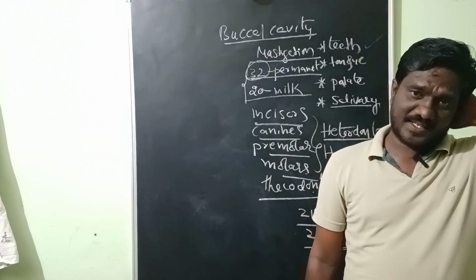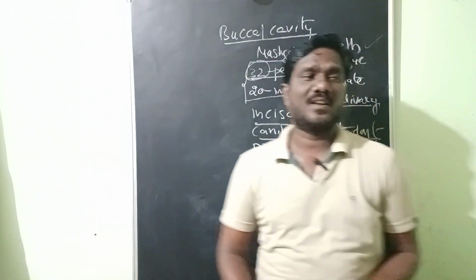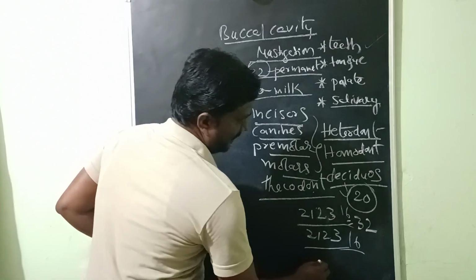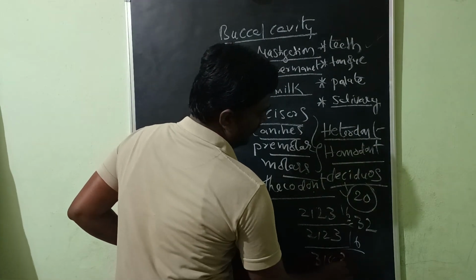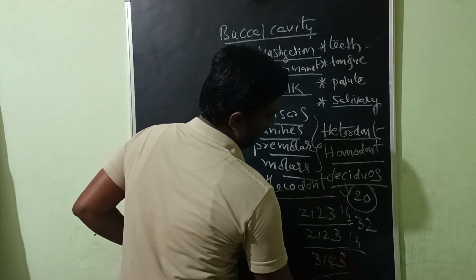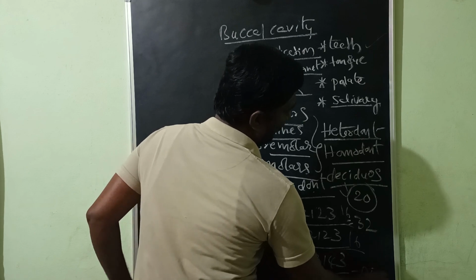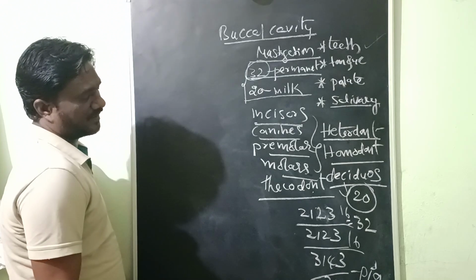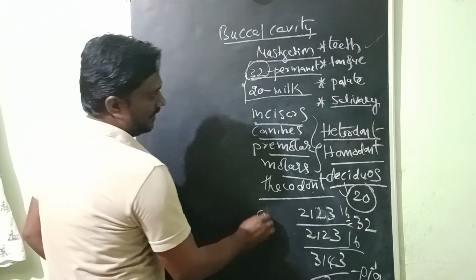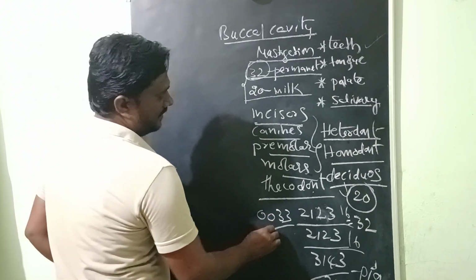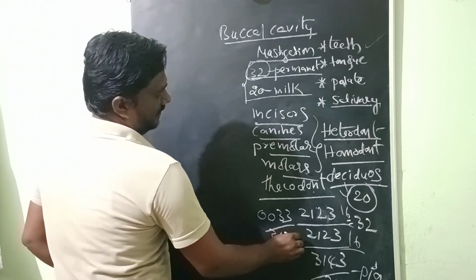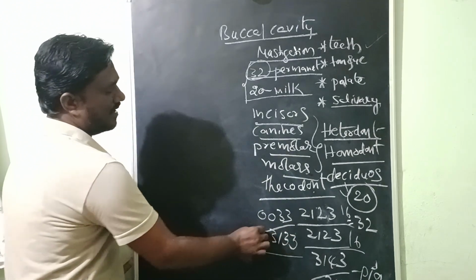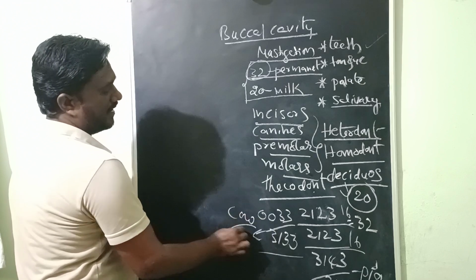Okay. Next is the pig, 3143. That is the dentition formula of the pig. Next is 1133 by 3133. This is the cow and goat.